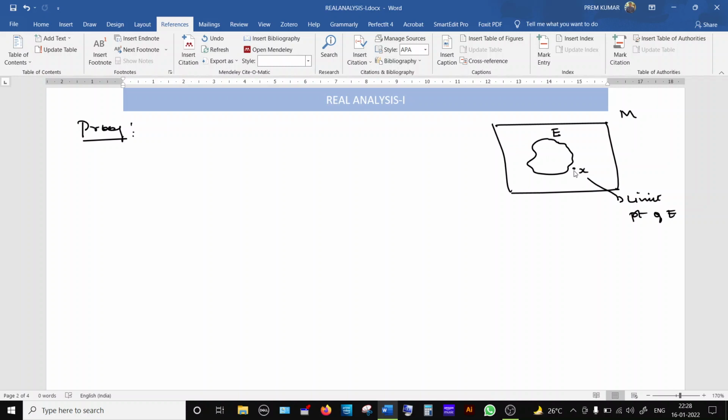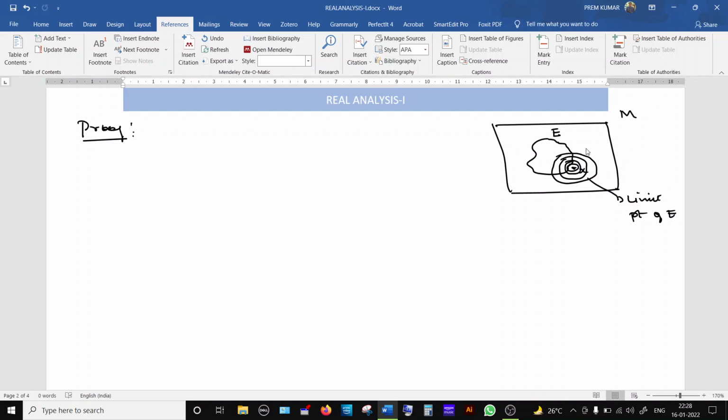What the theorem says is, if x is a limit point, then whatever open ball we consider, the radius alone will change. The center is the same. If the radius increases, it will be like this; if the radius is small, it will be like this. We should not miss any open ball.